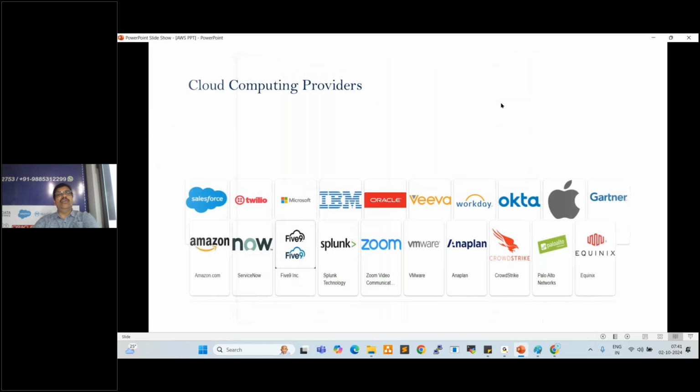So these are the cloud computing providers. We have nearly 28 cloud providers available in the market. So these are the different cloud providers available in the market.